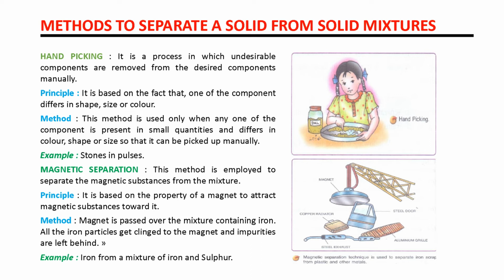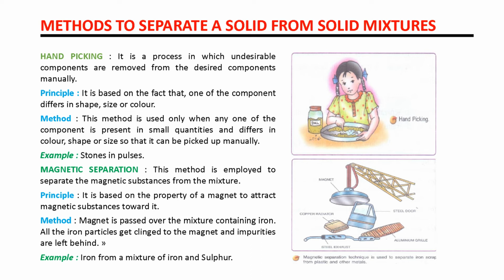Then we go to the method. How can we do it? A magnet is passed over the mixture containing iron. All the iron particles cling to the magnet and impurities are left behind. You can see in the diagram that the magnet is passed over the mixture containing iron, all the iron particles cling to it, and impurities are left behind. Example: iron from a mixture of iron and sulfur.